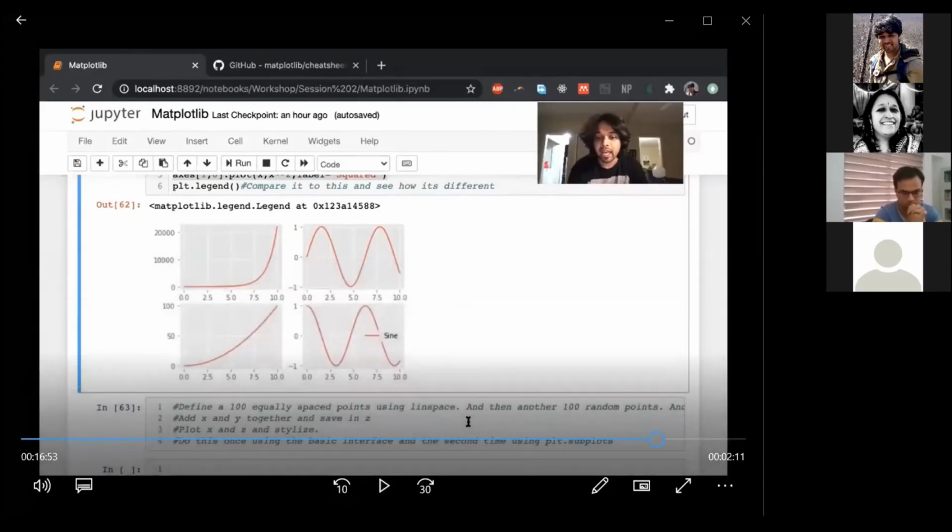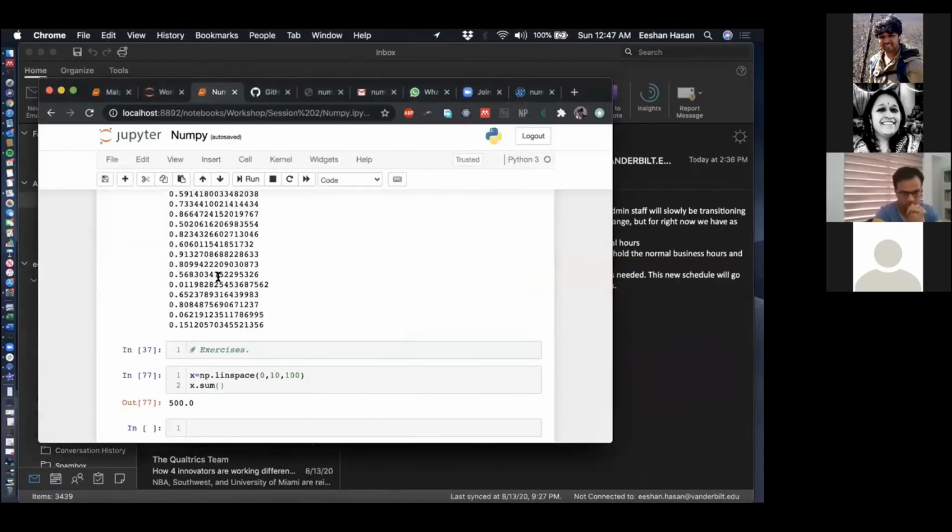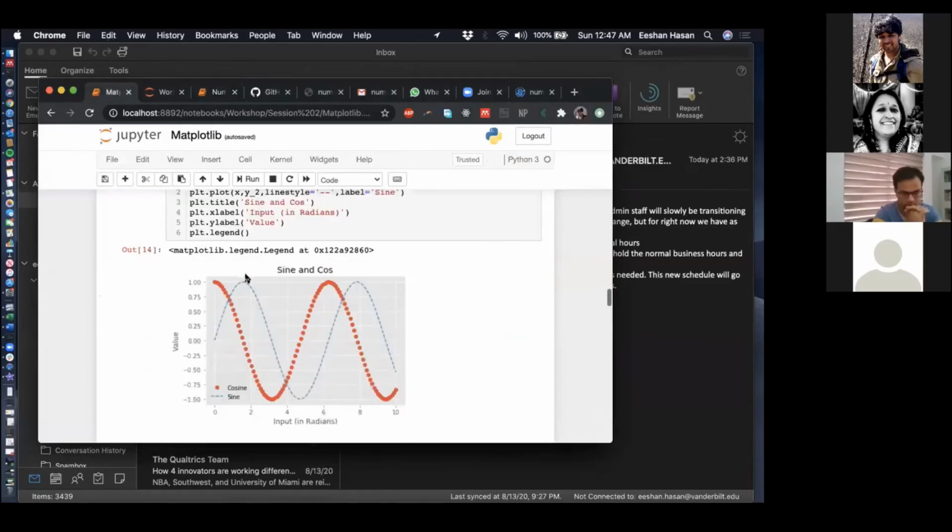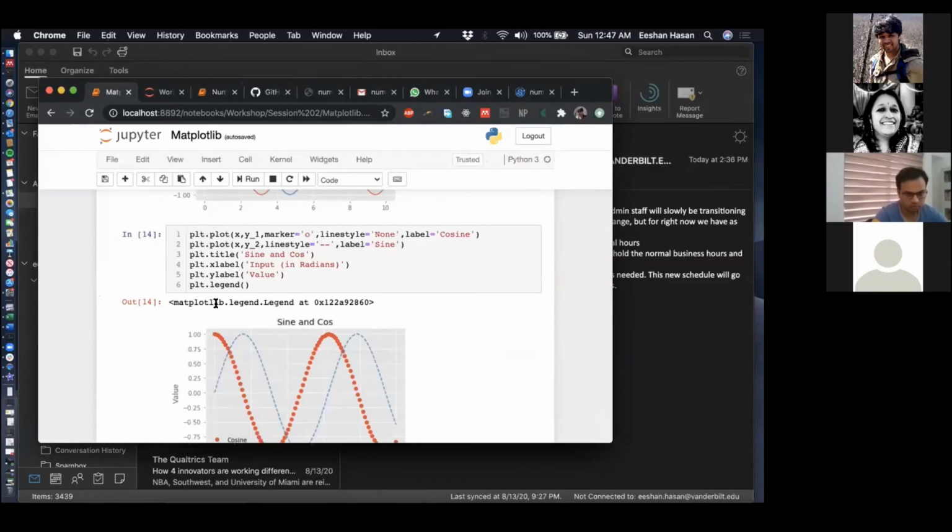So there's a basic difference, I'm just sharing my screen once again, between the two different ways of accessing this graph. What you do in plt is take your original module itself, the way we did in NumPy, and you change various things within plt.